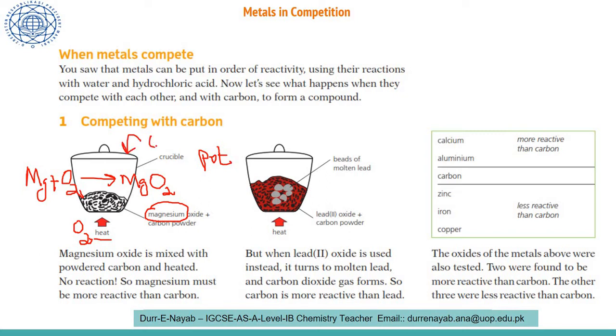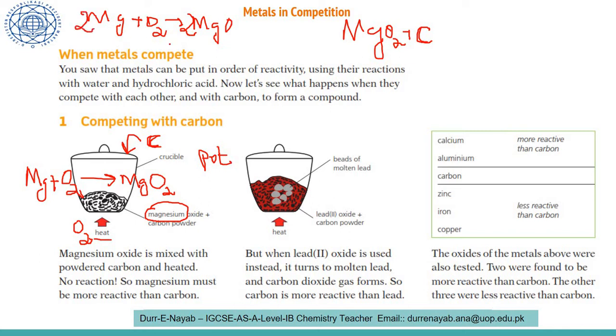Now to this magnesium oxide, which you can see over here, we will add carbon powder. So now we are going to analyze magnesium oxide reacting with the carbon. Magnesium can be in two forms. Magnesium reacts with oxygen to give magnesium oxide in this form, but in this case you will put 2 over here.